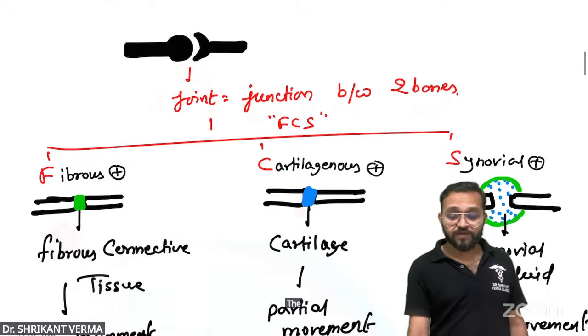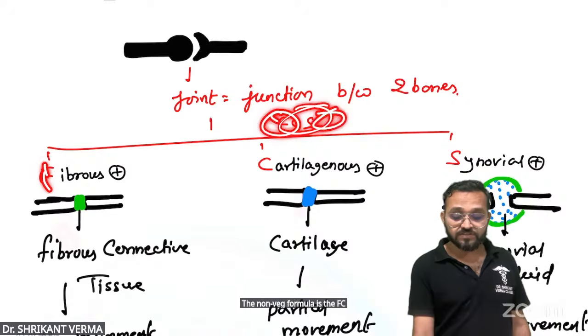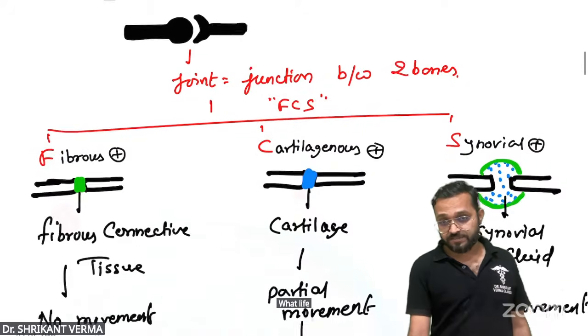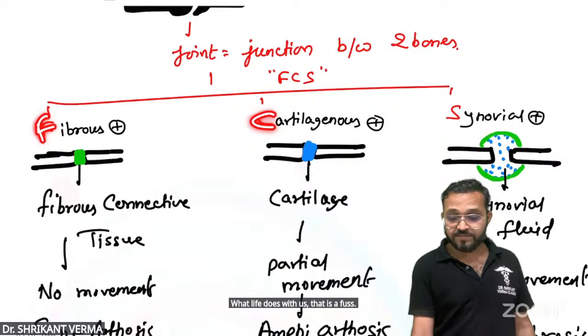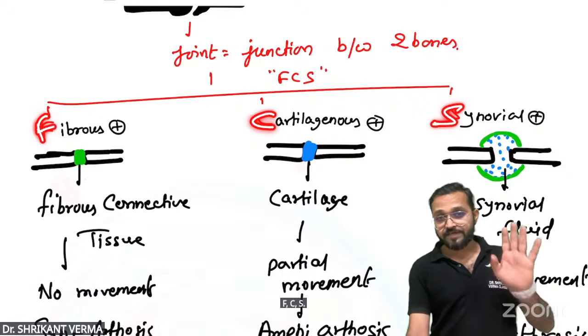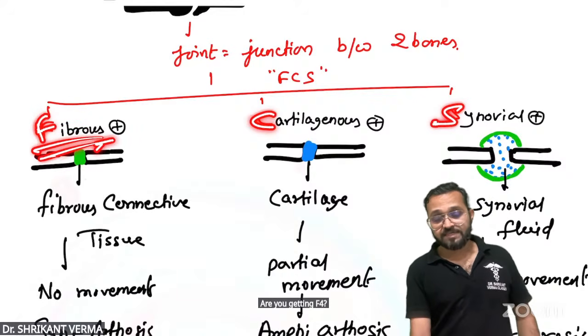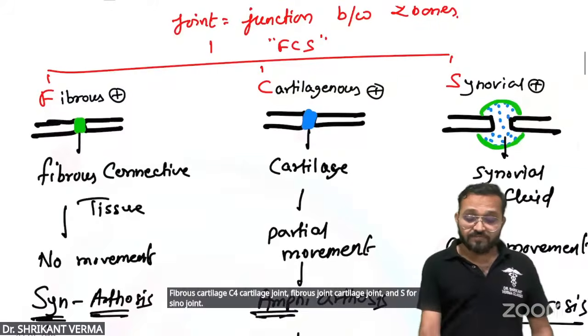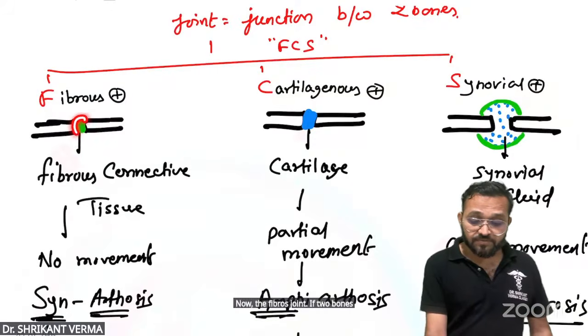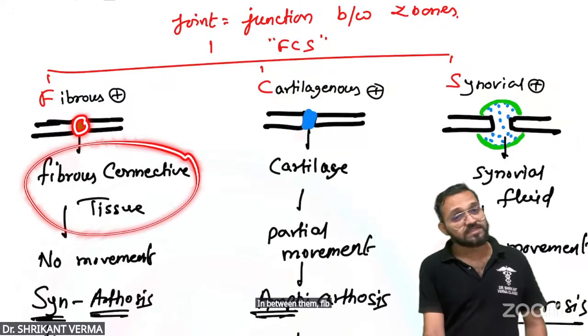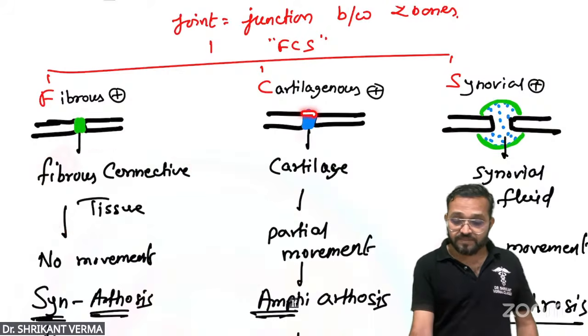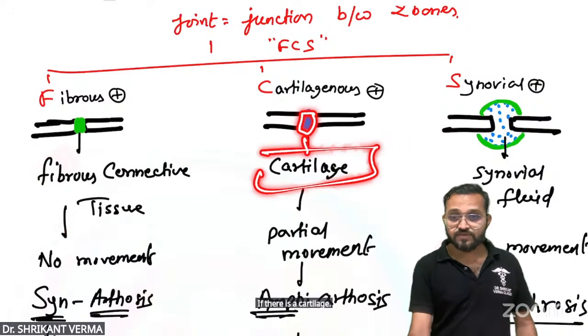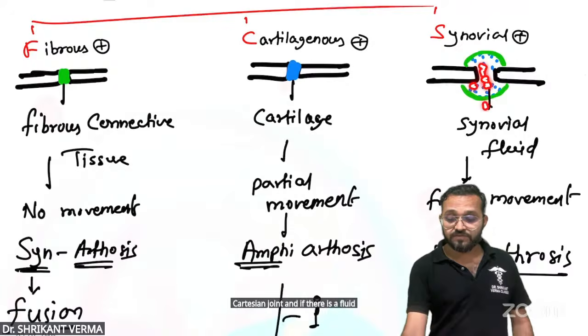The non-veg formula is the FCS, FUX. What life does with us, that is a FUX. FCS. Are you getting? F for fibrous, C for cartilage, S for synovial joint. If two bones have fibrous connective tissue in between them, that is a fibrous joint. If there is cartilage, it is a cartilage joint, and if there is a fluid, a synovial joint.